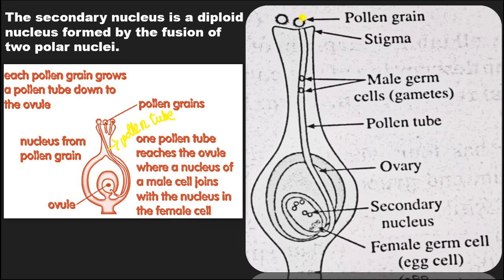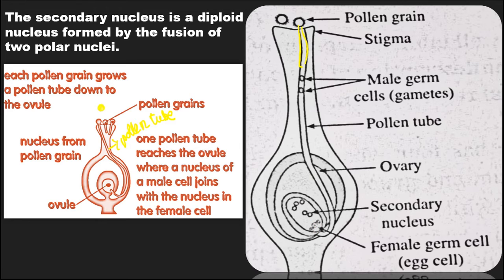Now from the anther fall out small male germ cells, also known as male gametes. Now what is this male germ cell? It comes out from the pollen grain and reaches where it fuses with the female germ cell, also known as the egg cell. So this male germ cell goes down through the pollen tube. Means after these small pollen grains grow a pollen tube, the male gametes reach the female